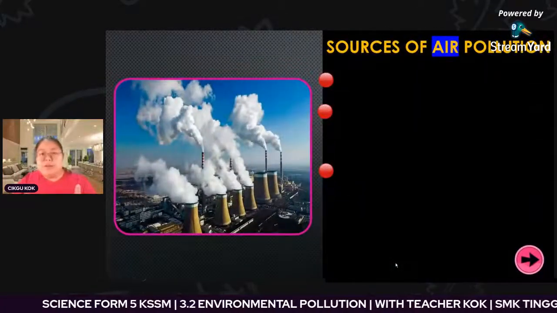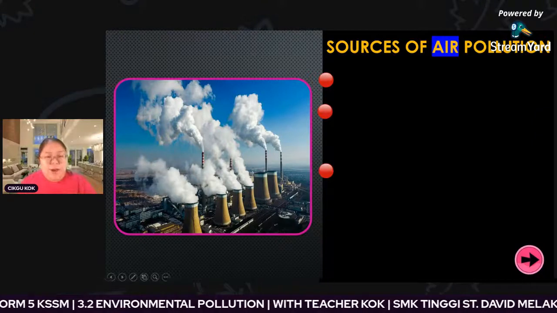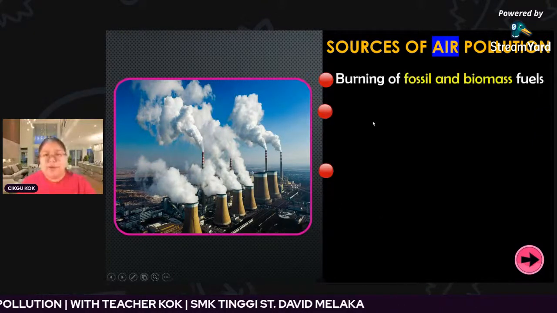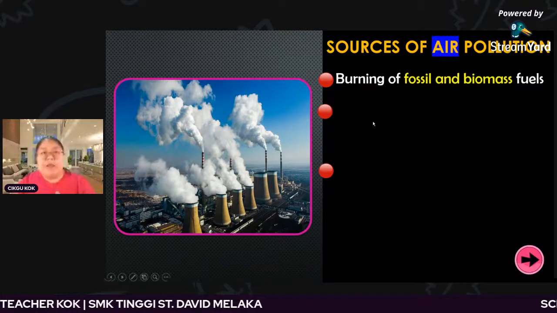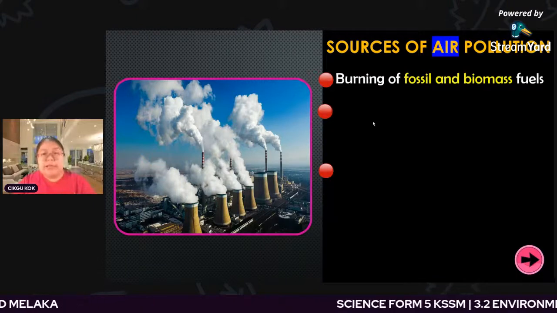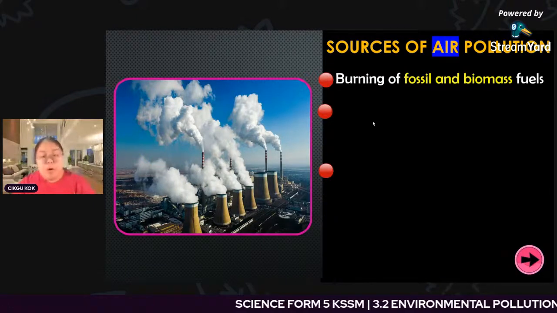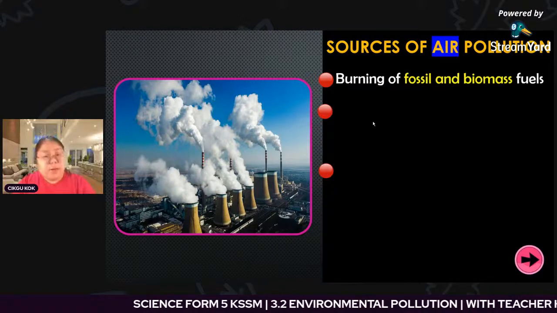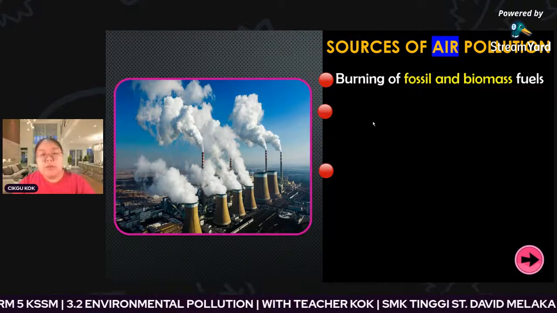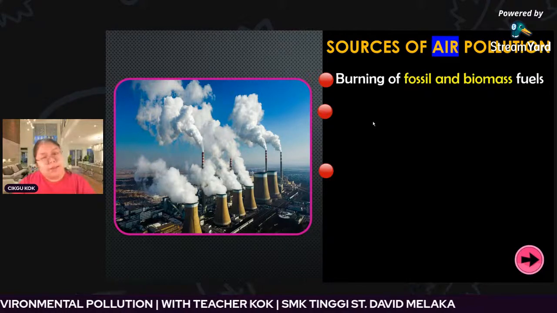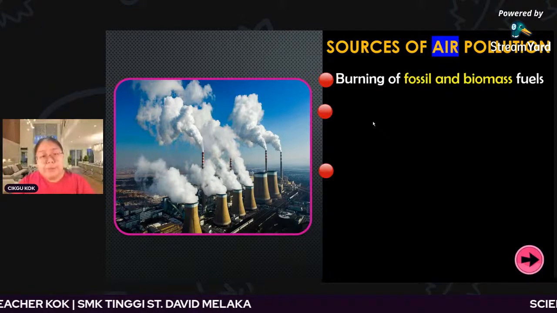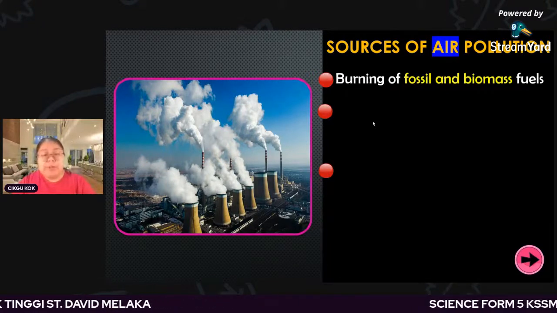First, the sources of air pollution. You can see the diagram. This shows pollution from the factory. The first one is the burning of fossil and also biomass fuel. All these produce a lot of carbon dioxide, and not just carbon dioxide, sulfur also. All of these make the atmosphere unhealthy for breathing because the air is polluted.